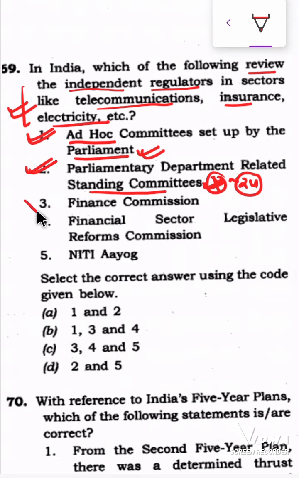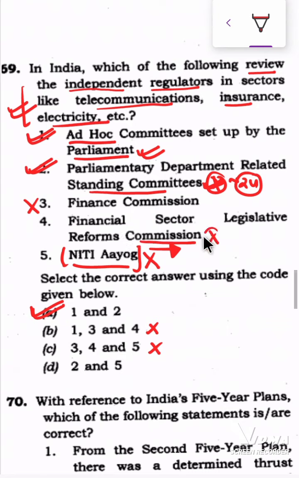Finance Commission is not right. Finance Commission does not have any review over independent regulators. We can delete options B and C. And also we know option 1 is right, so we can actually mark option A as right. Niti Aayog has no review over the independent regulators. Niti Aayog is a think tank of the Government of India to suggest measures for coordination and better cooperation between the center and state, so that state and center could work for the betterment of India. And the fourth option is the Financial Sector Legislative Reform Commission. This is again not right, because only the parliamentary committees and the ad hoc committees set up by the Parliament, or joint parliamentary committees, JPCs, are responsible for review of the regulators.